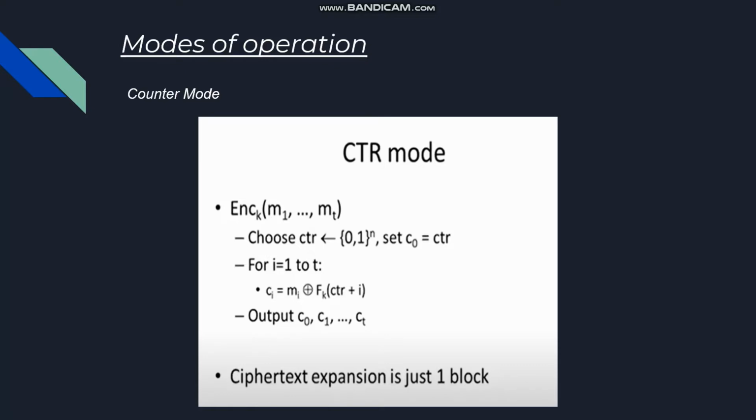In this way, the ciphertext is obtained for all the blocks. Here, one important thing to notice is that the ciphertext expansion is just one block. That is, we are using just one extra block for the ciphertext formation.